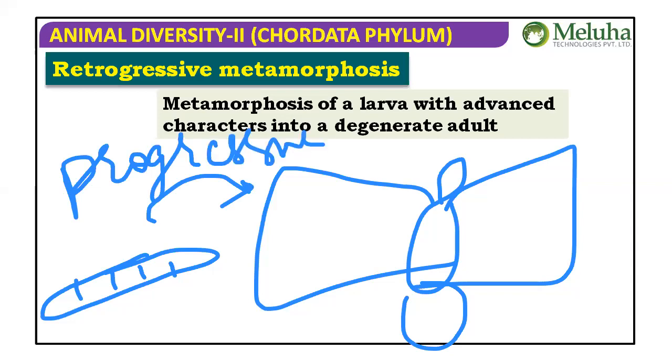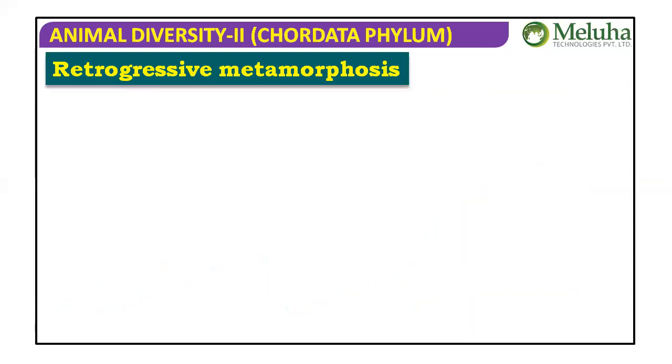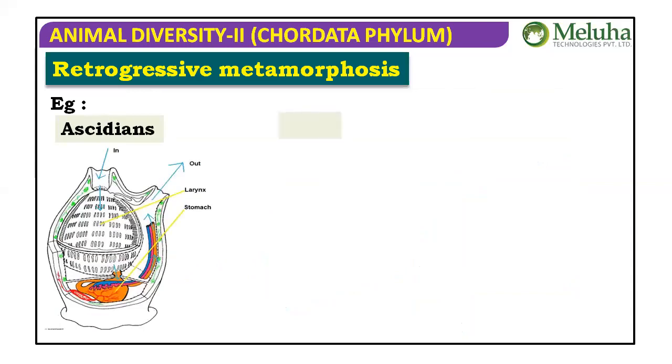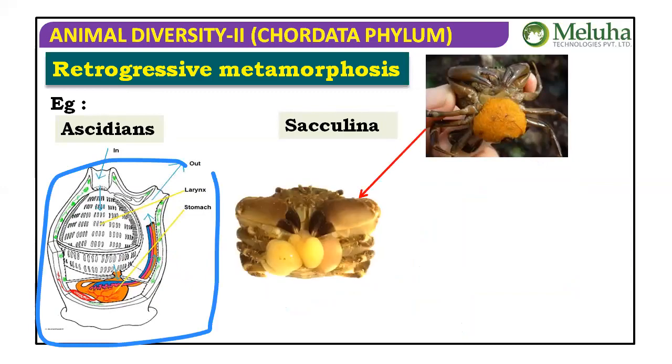It can happen anywhere, but retrogressive metamorphosis is a feature particularly of Urochordata, where the well-developed larva develops into a primitive adult. One good example is the Ascidian, a Urochordate. Sacculina is also a good example, but that is an invertebrate, a root-headed barnacle, a crustacean.